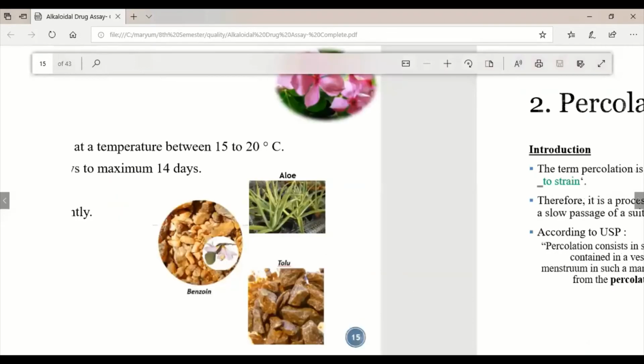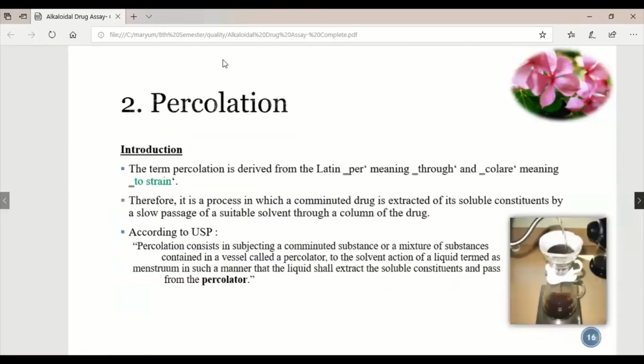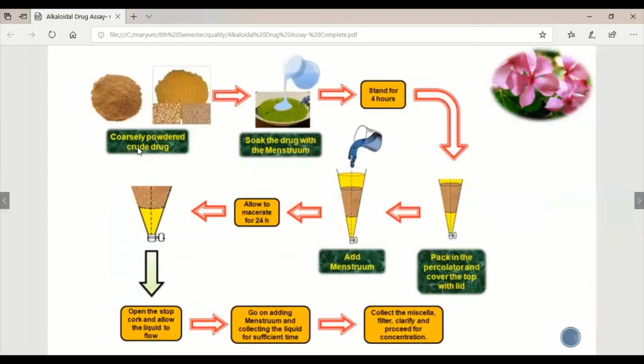First, we take a coarsely powdered crude drug. We take the drug and grind it into a fine powder. Then we soak, or wet, the drug in the menstruum, and let it stand for 4 hours. Then we pack all the wetted drug into a percolator and slowly add menstruum, or solvent, to it, and allow it to stand for about 24 hours,